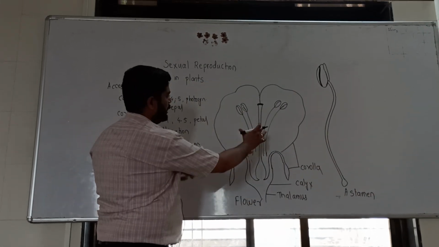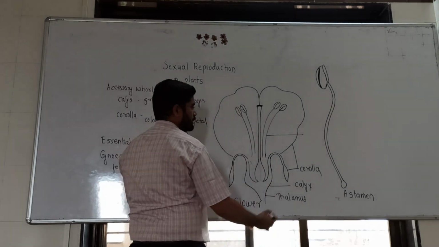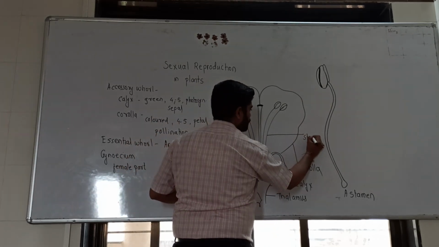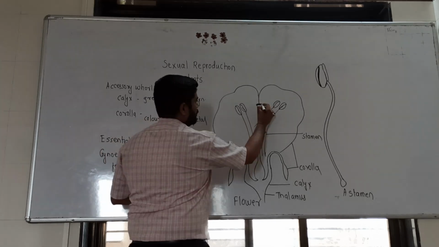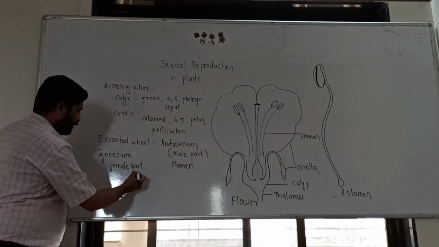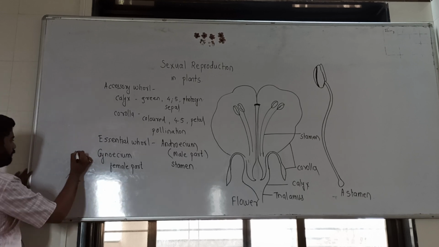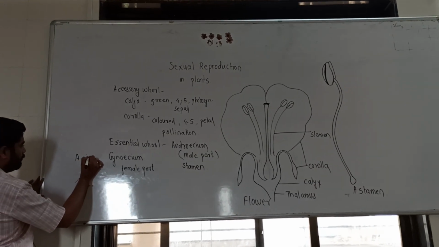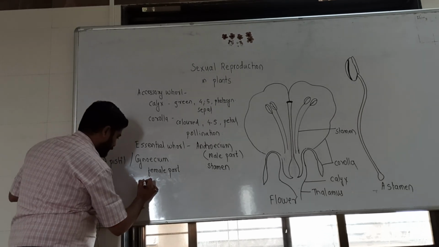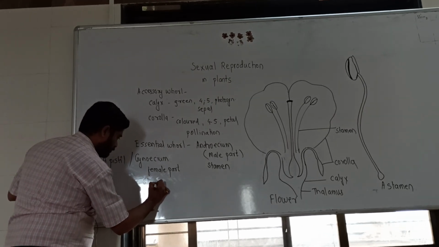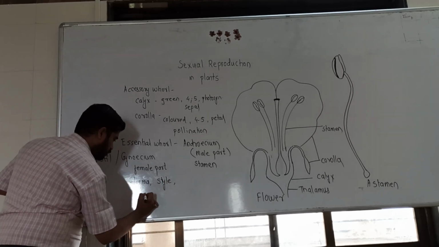Here I have typed a diagram. This is the stamen, and this is the gynoecium, the female part. A single unit is called a pistil, and it has stigma, style and ovary.